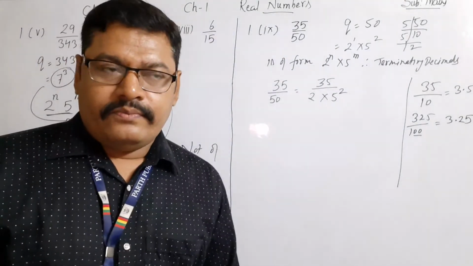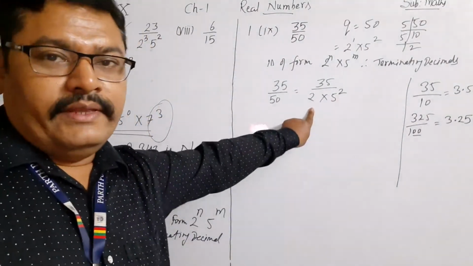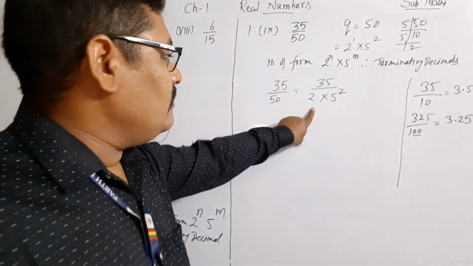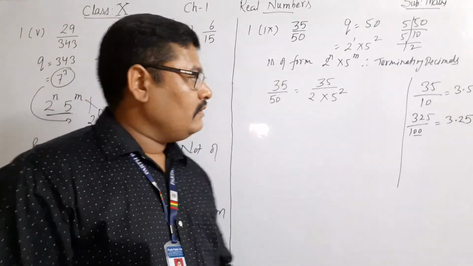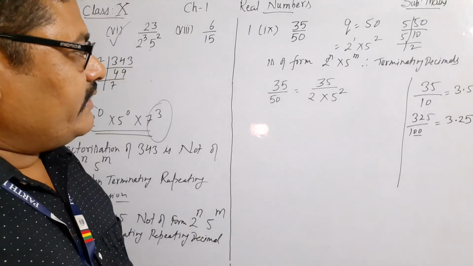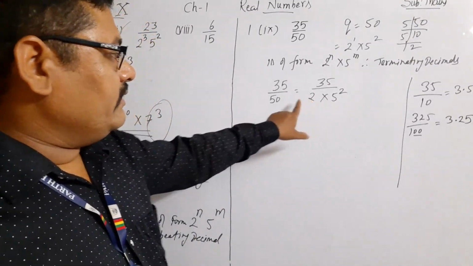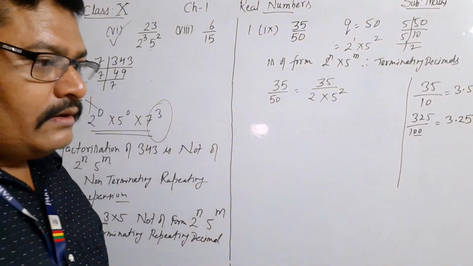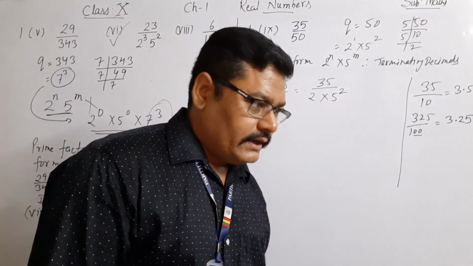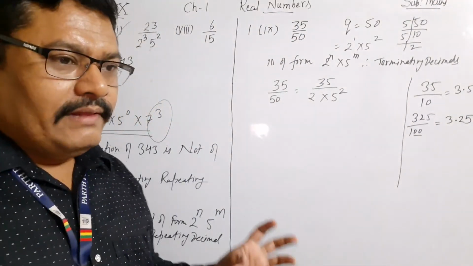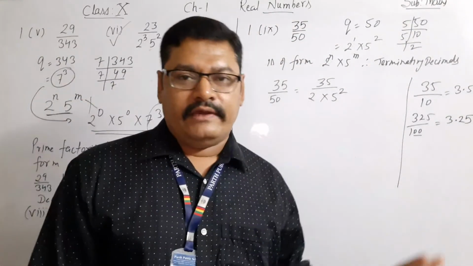In this way we will convert the denominator of this fraction into a multiple of 10. How can we convert it? See, the denominator is 50, which is 2 into 5 square. In order to convert the denominator of the fraction, we will make the powers of 2 and 5 equal.